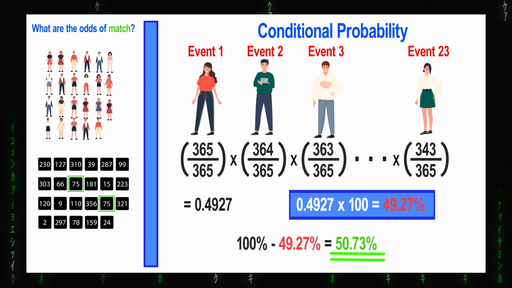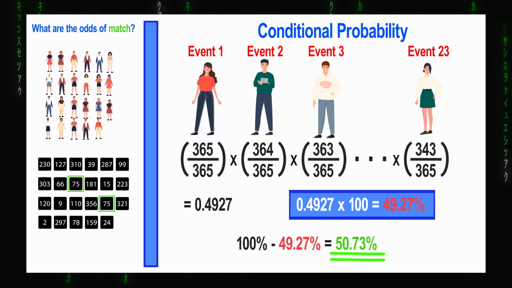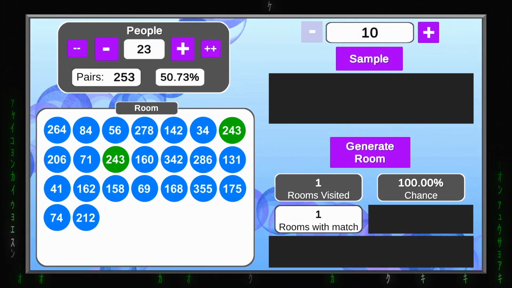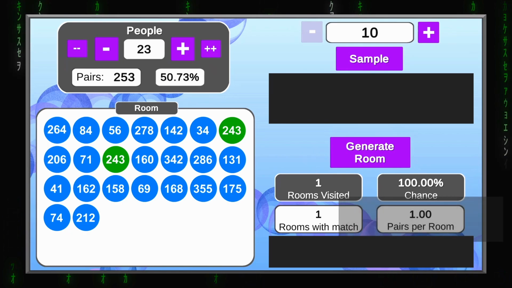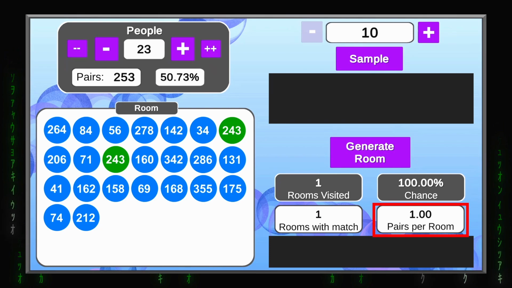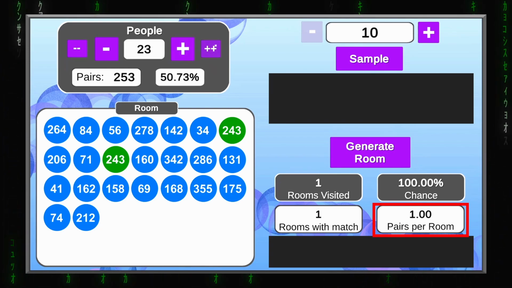With this, we have sufficiently covered everything there is to the birthday paradox. Now we can take a look at different things this application keeps track of, and which I thought to be somewhat interesting. So, this one here records the average number of pairs per room. This is more interesting with larger group sizes, as in those there will be usually more pairs per room.